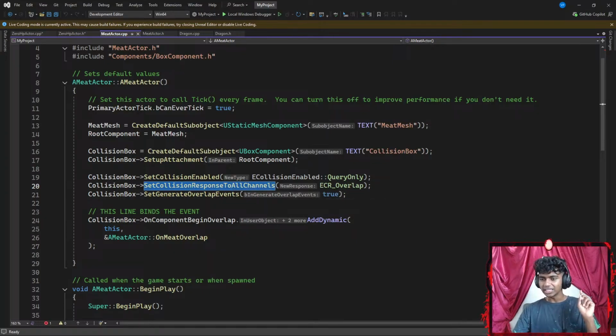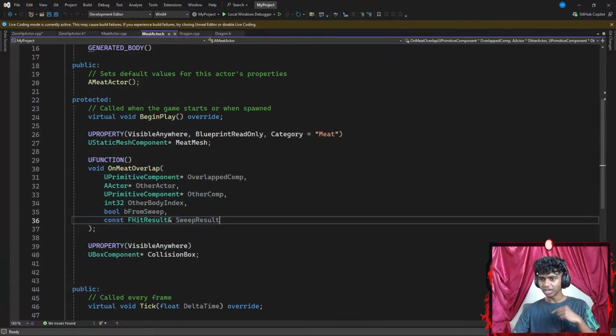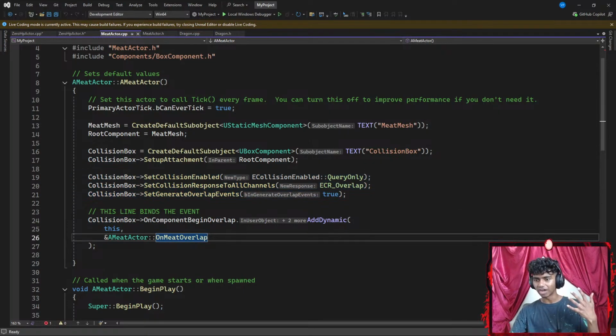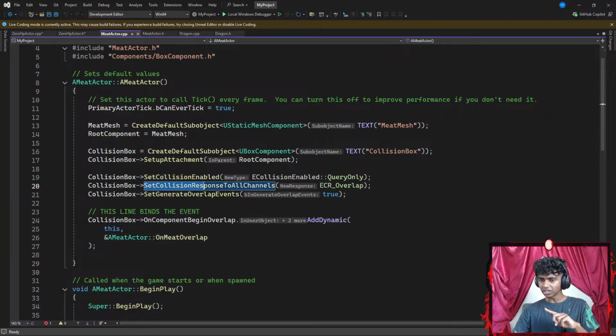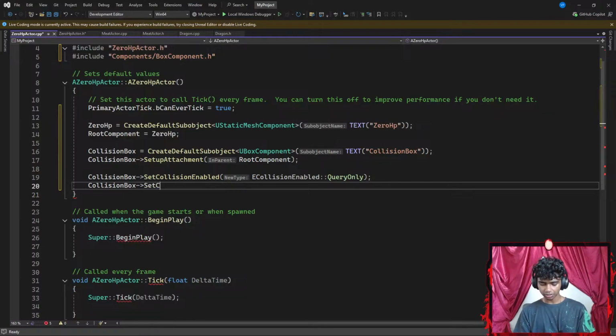Okay, I got to break these things down as well. First thing that I got to break down is what everything here does. And then I got to go to my meet actor and see what everything here does as well. Then it's going to be much easier to write it if I know what they do. But for the time being, I want to learn the syntax. So set collision response to all channels is going to be ECR overlap. Okay, so set collision response to all channels.